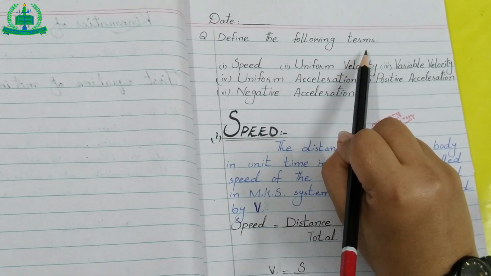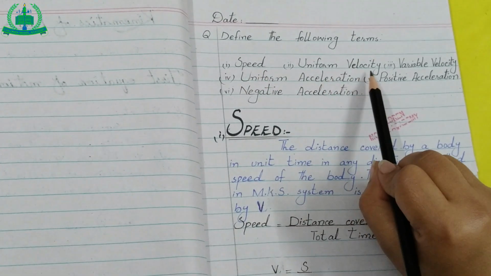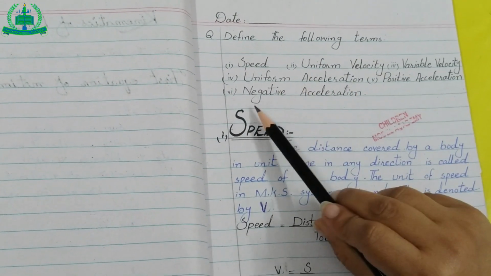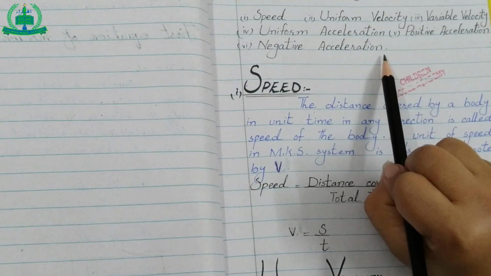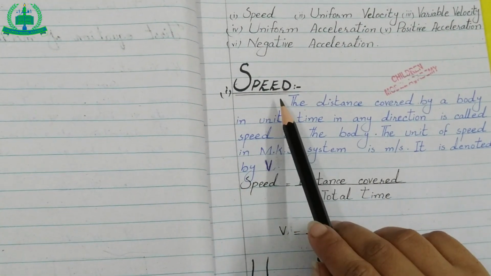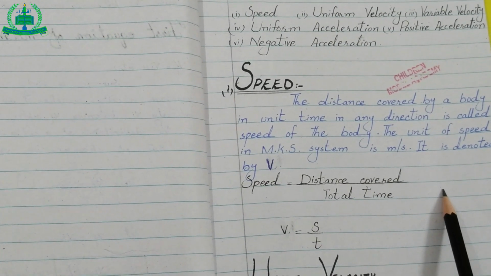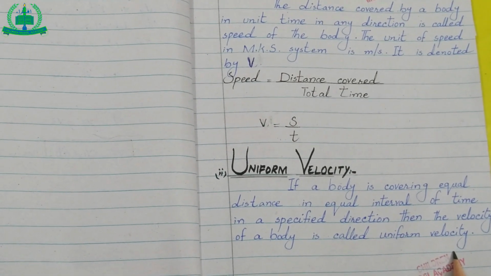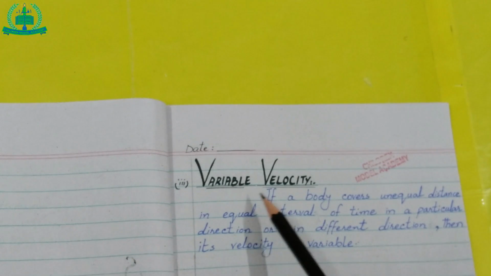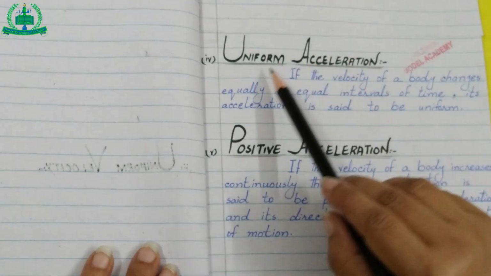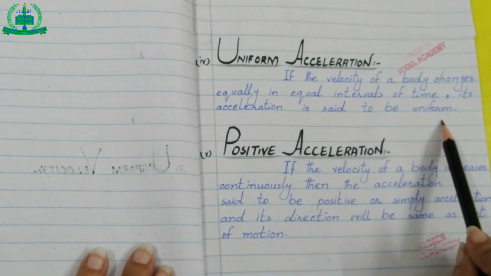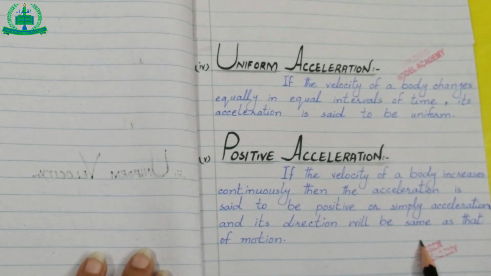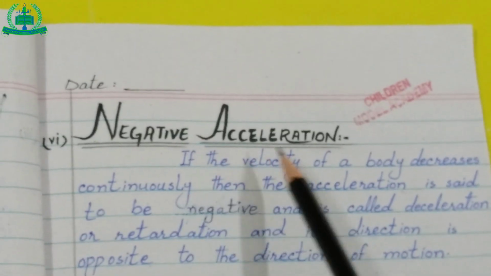Define the following terms: speed, uniform velocity, variable velocity, uniform acceleration, positive acceleration, negative acceleration.